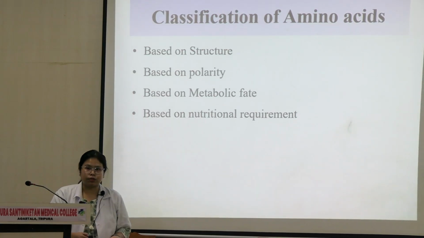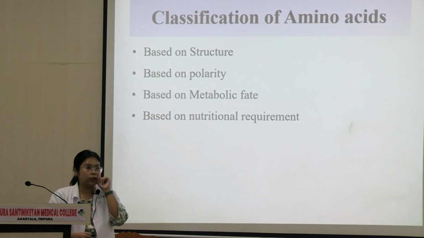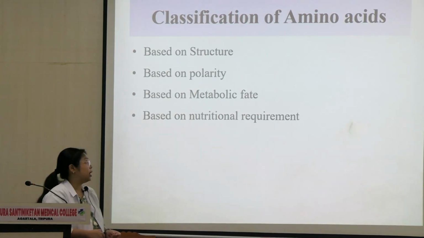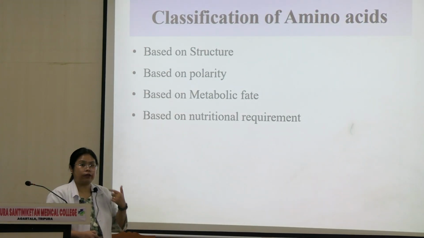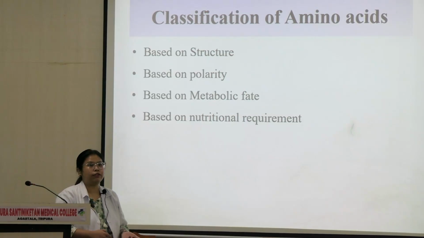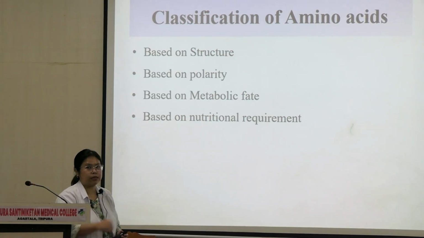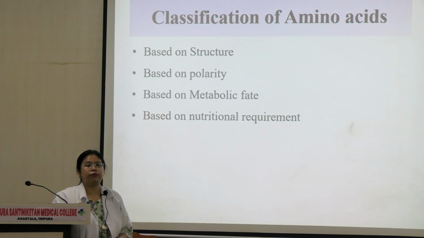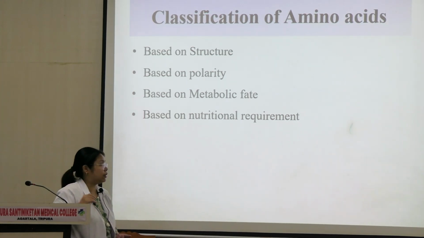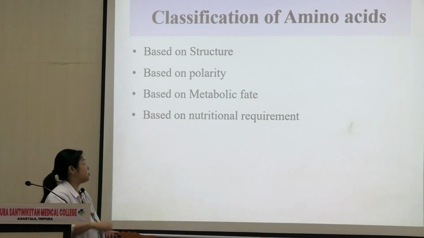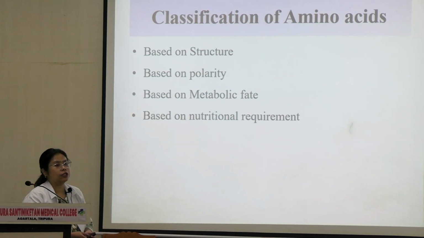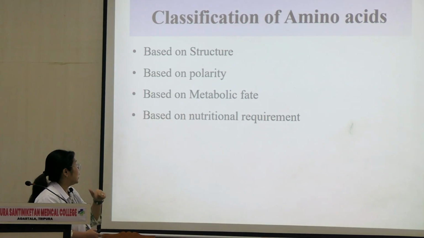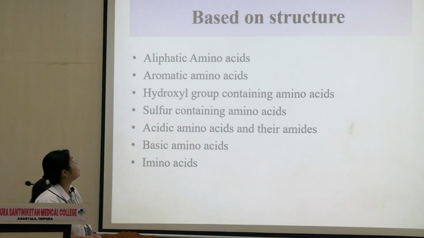Now, that is the basic structure of amino acid, the stereoisomerism that the amino acid shows. And this is the classification of amino acids. So different books have different classifications, but this is the basic, okay? If classification is asked in exam, you can write from any book, the marks will be given. But let's understand what those classifications are. So classifications are based on structure, on polarity, on metabolic fate, and on nutritional requirement.